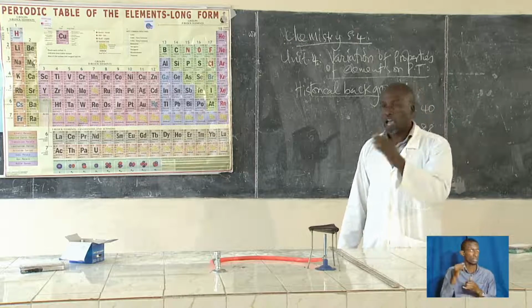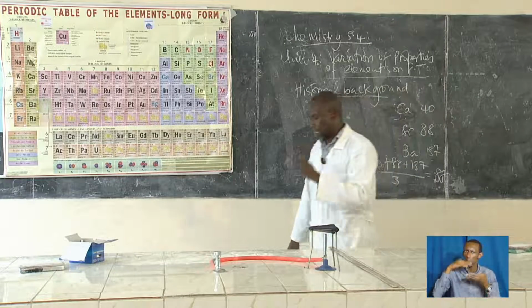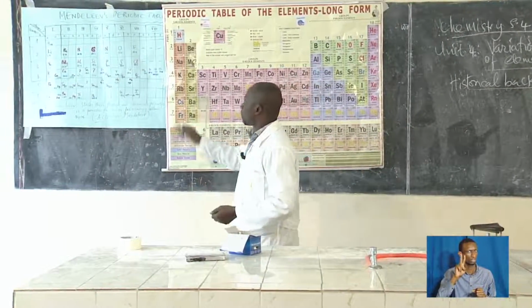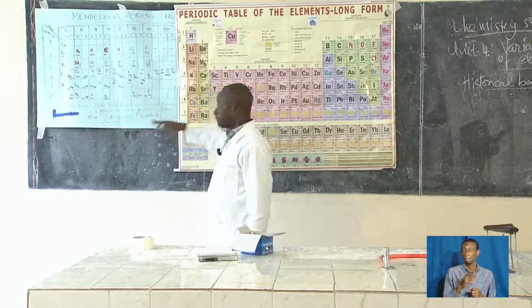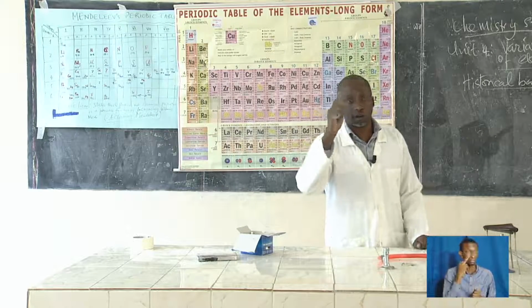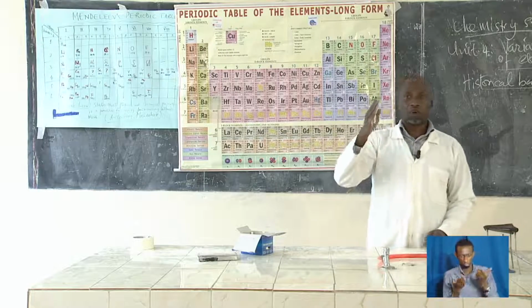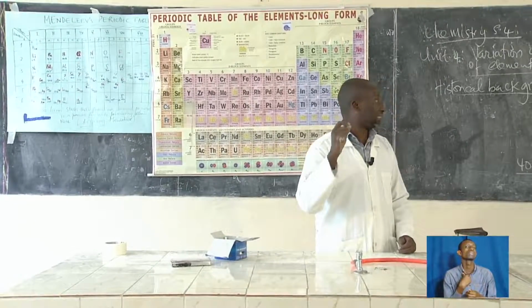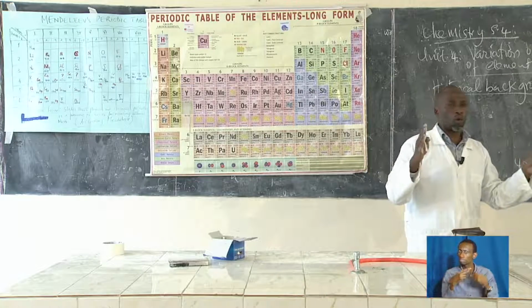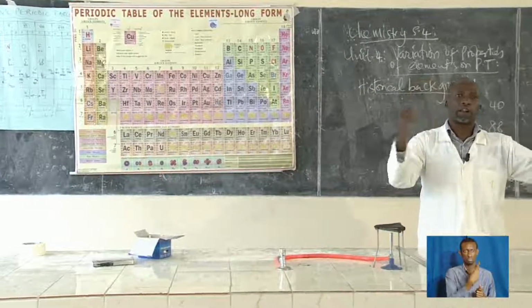Lastly, we had looked at Mendeleev's periodic table. So today, we'll just move from Mendeleev's periodic table to the modern periodic table. What I also want you to note is that these personalities I've mentioned are not the only ones that had tried to arrange the elements.